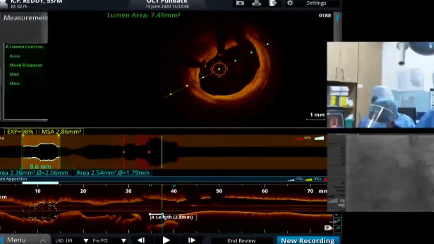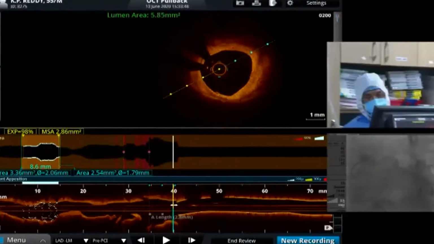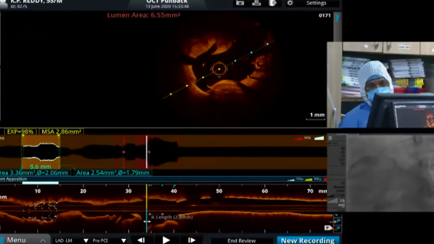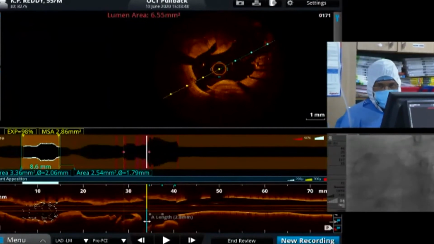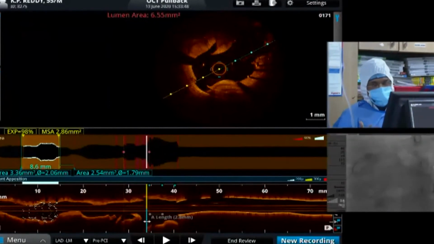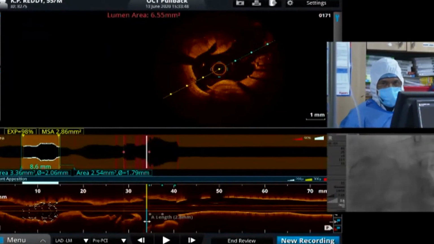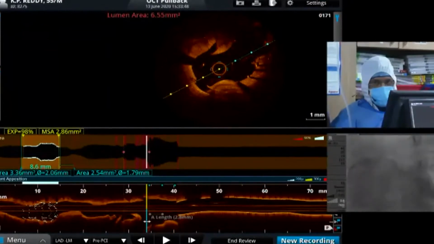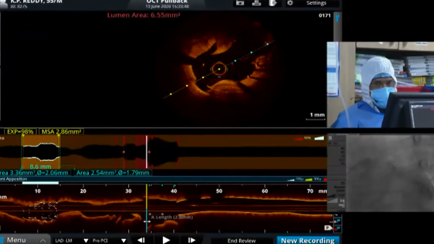Now after crossing, we are going ahead with the final kissing balloon. And after that, we'll do the final POT, because the POT is very important. That is the elliptical index, that is the diameter, longitudinal plus the horizontal plus vertical. It should be more than 0.7. If you do only kissing, sometimes it may be elliptical. So if you do the final POT, definitely it's a more geometrical shape, because the restenosis rate is also very late. And we'll see the final areas.